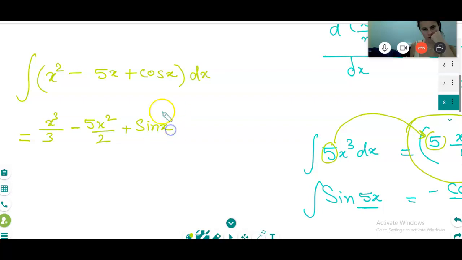Good. And one constant, while doing integration you should add some constant.